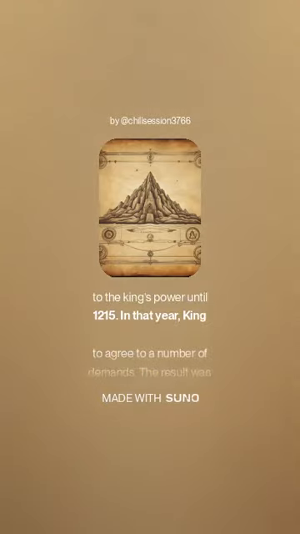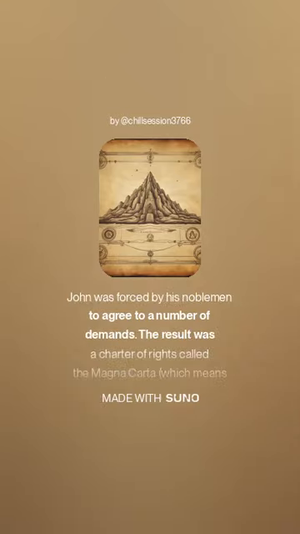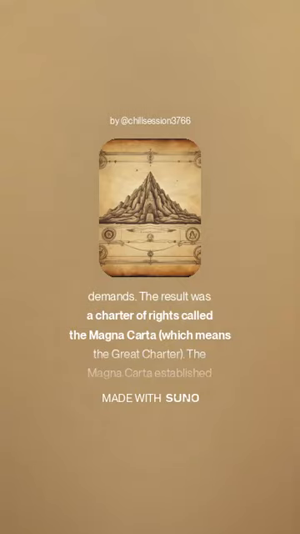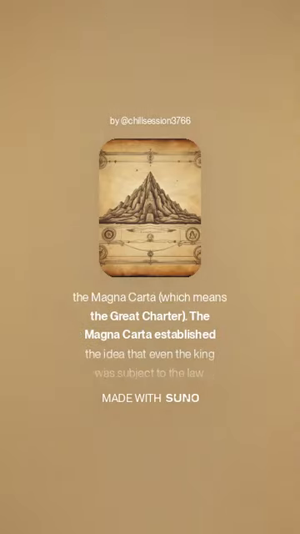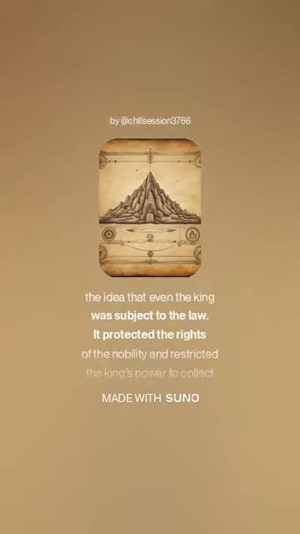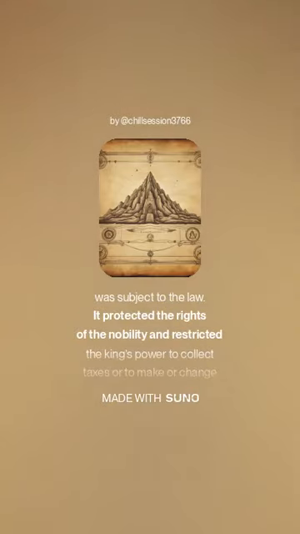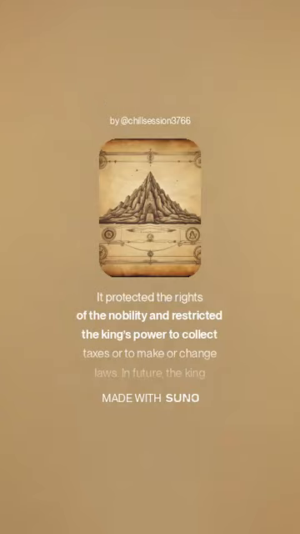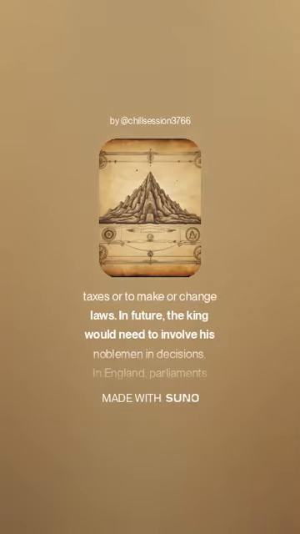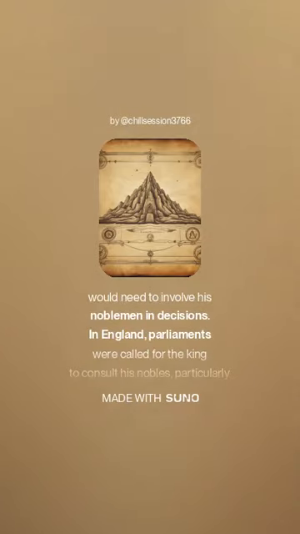In 1215, King John was forced by his noblemen to agree to a number of demands. The result was a Charter of Rights called the Magna Carta, which means the Great Charter. The Magna Carta established the idea that even the king was subject to the law. It protected the rights of the nobility and restricted the king's power to collect taxes or to make or change laws. In future, the king would need to involve his noblemen in decisions.